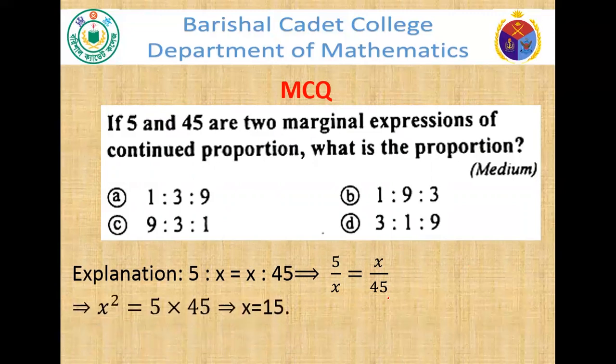So x square equals 5 into 45, that is x equals 15. So the ratio is 1:3:9. So what will be the answer? The answer is 1:3:9.